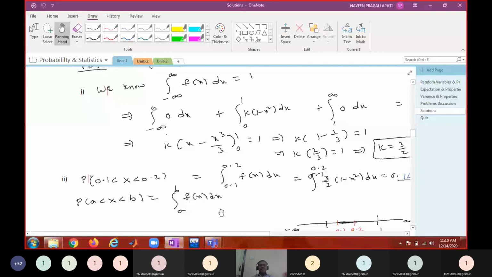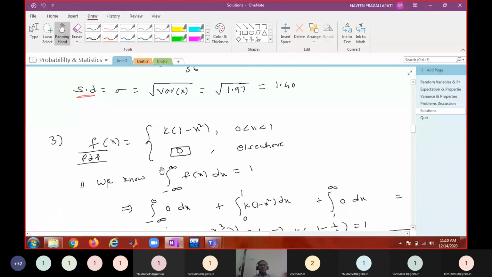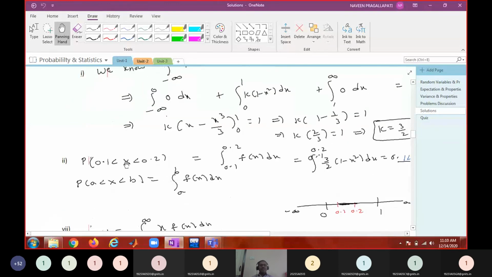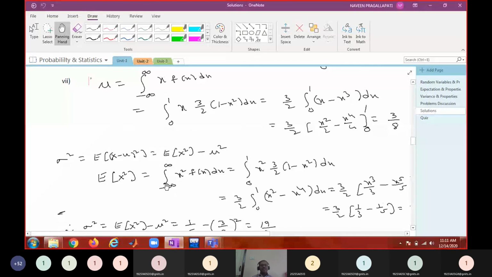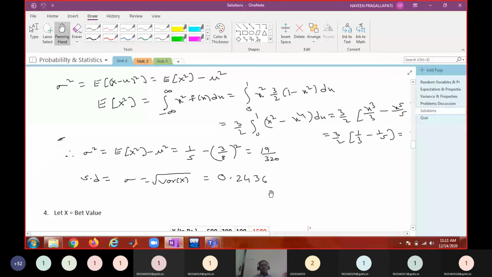Once you have k, substitute that k here. Now k is replaced with 3 by 2. Then whatever probability is asked, you simply apply the integration formula. Probability that a less than x less than b is the integral a to b f of x dx. So substitute the lower limit and upper limit, and use your techniques of integration to compute these probabilities. Similarly in variance and expectation: x into f of x integration. Variance is E of x square minus mu square. Mu is already computed here, and E of x square means instead of sigma you have the integration of x square f of x. Standard deviation is the positive square root of this variance.